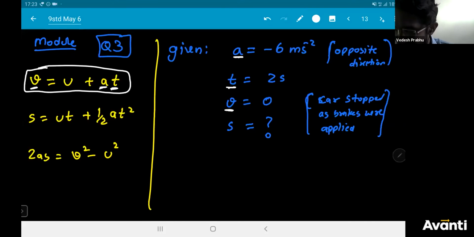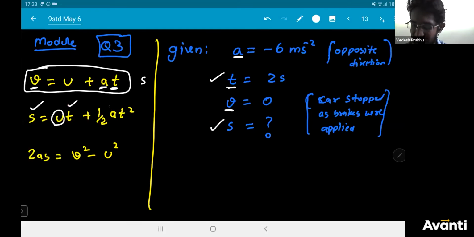I'll come to the second part. Here s is missing. I want s, but s is not there in the first equation. So when I come to the second equation, I have s, I have this thing called u. Here u is not there. I have t. Yes, I have t. I have acceleration.